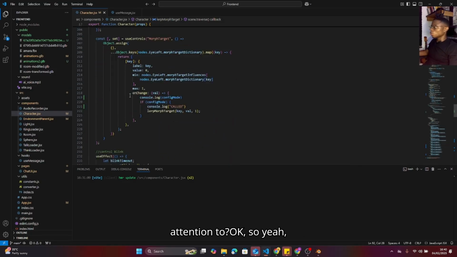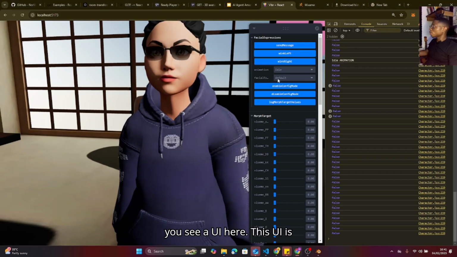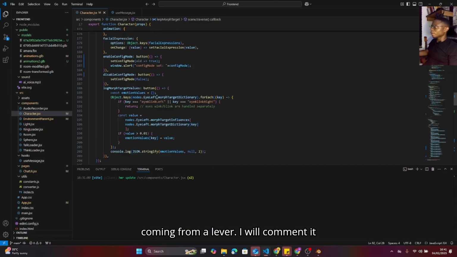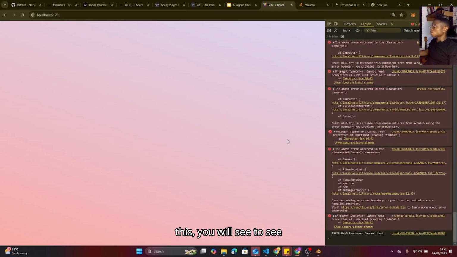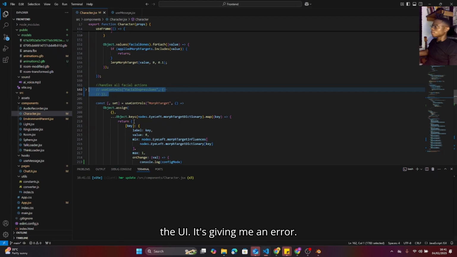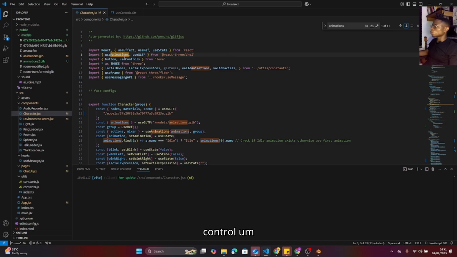Then the controls, you see a UI here. This UI is coming from Leva. I will comment it also. You see what I mean. So if I comment this, you will cease to see the UI. It's giving me an error. But what happens is this UI is coming from Leva. Leva is a framework that helps us control components in three.js.